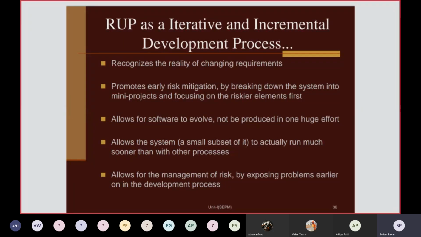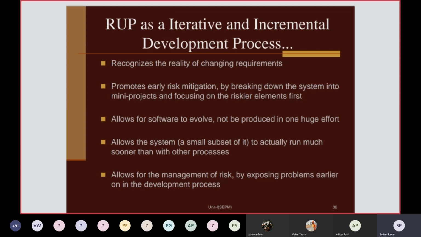You can identify it in advance, and you can fix that kind of risk if you see it there. Then it allows for software to evolve, not be produced in one huge effort. As software development using RUP is done in different iterations at each phase, there will be evolution in each iteration.